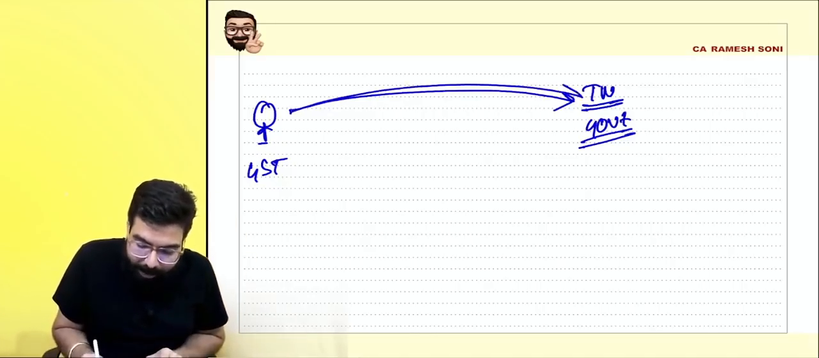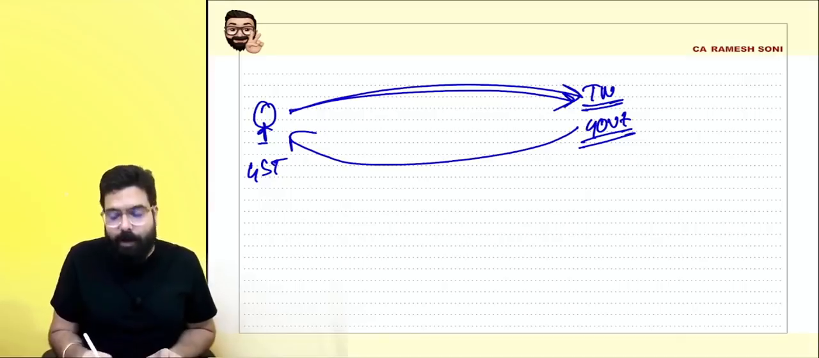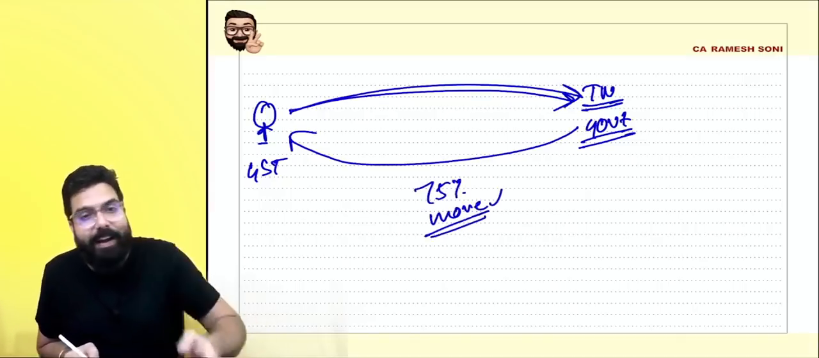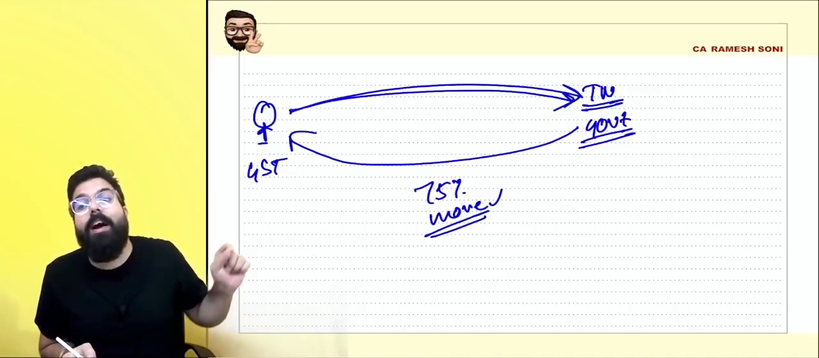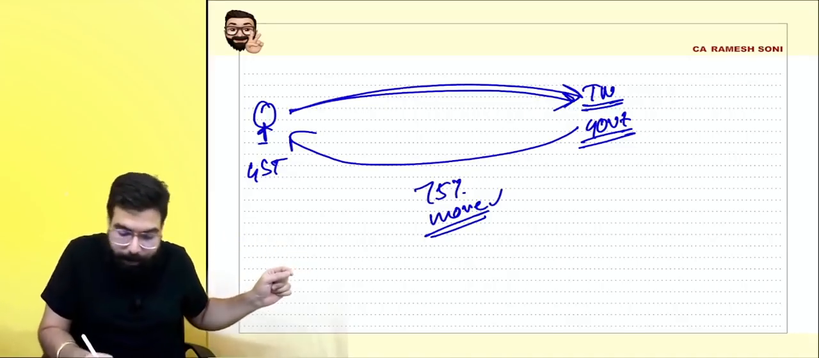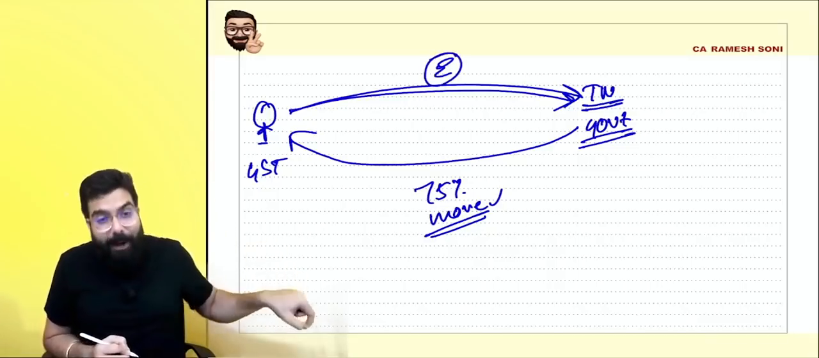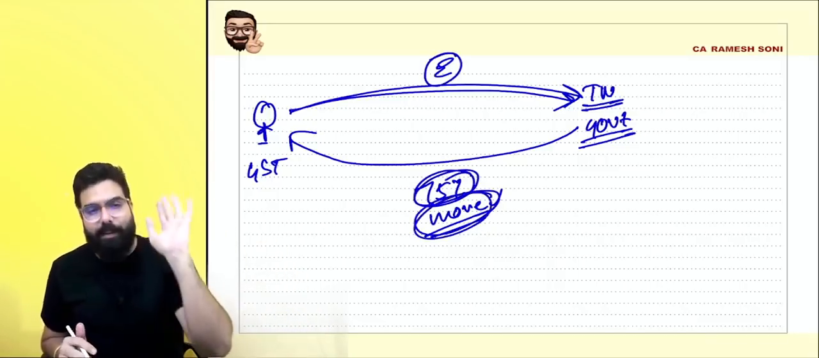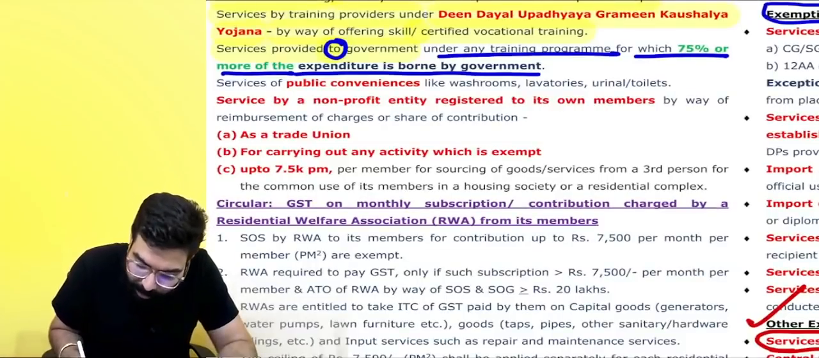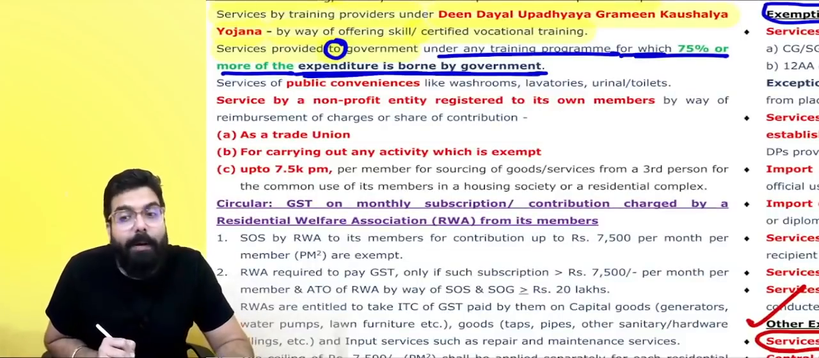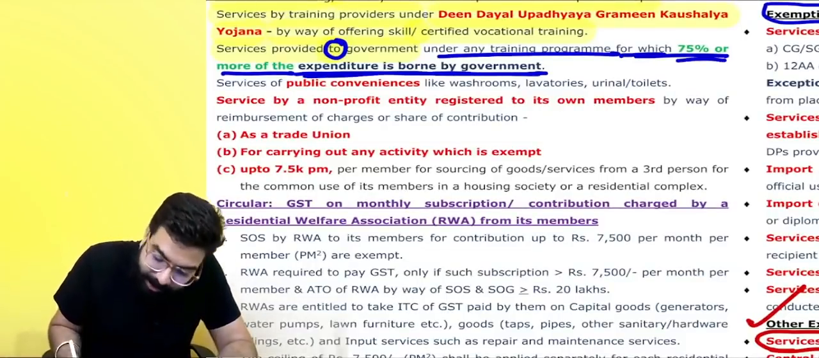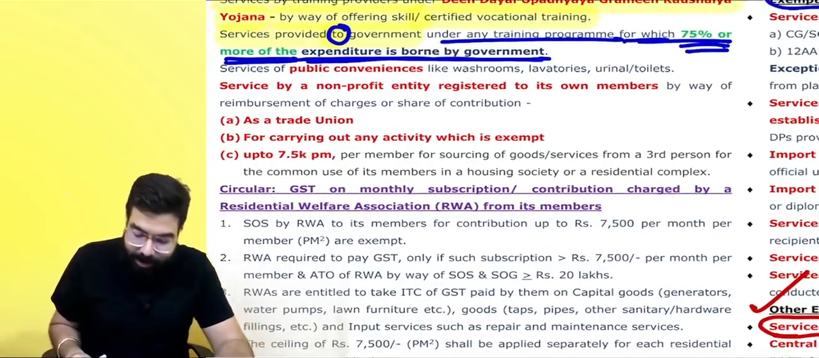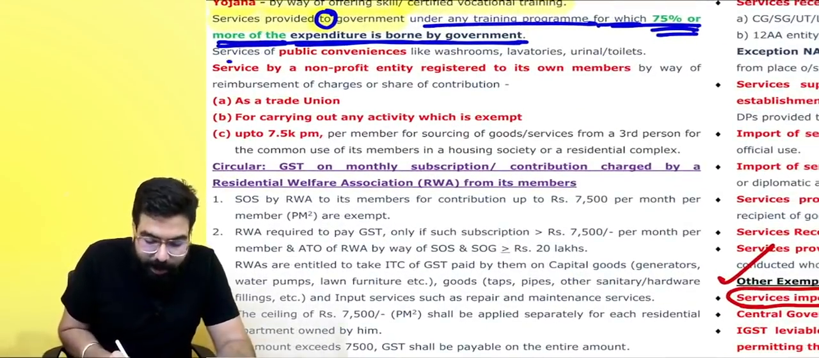I provided the training, and the government is going to pay me, with 75% or more of the expenditure borne by the government. Earlier it applied only where 100% of the expenditure was borne by the government, and then my services were exempt. Amendment: even if 75% or more is borne by the government, my services shall be exempted. Earlier it was only where the whole expenditure was borne by the government. Now they have added 75% or more, and then also it shall be exempted.